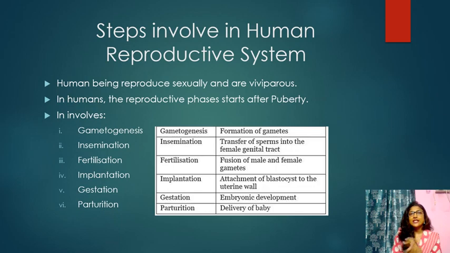The next one is fertilization. The male gamete and the female gamete fuse together. That process is fertilization. After fertilization, the zygote undergoes cell division and forms the blastocyst. This blastocyst will implant in the uterus. That process is implantation. Next one is gestation, that is embryonic development. After the blastocyst implants in the uterus, a few cell divisions take place, leading to the next step, gestation, that means development of the embryo. Parturition is the delivery of a baby.